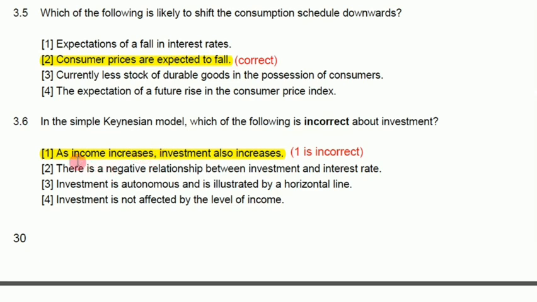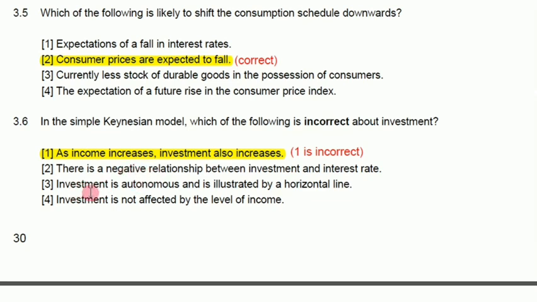So income doesn't determine investment, but there is a negative relationship between investment and interest rate. You know that when the interest rate is low, people can borrow and invest. When interest is high, people cannot borrow to invest, so there is low investment. When the interest is low, there is high investment. So that's an inverse or negative relationship or correlation.